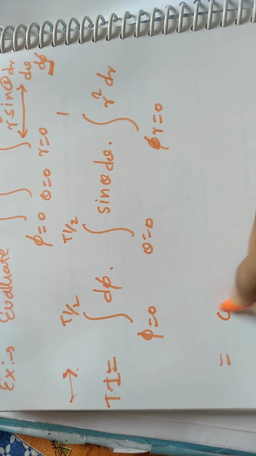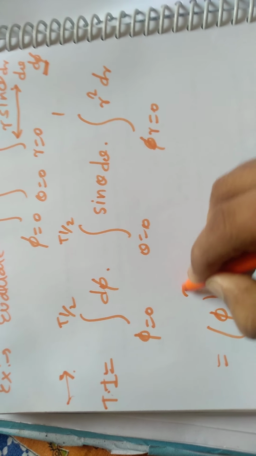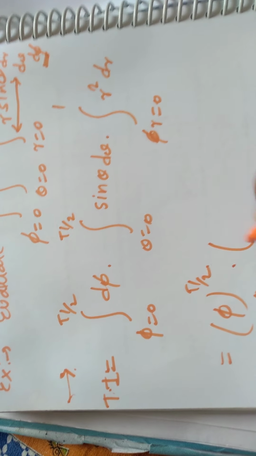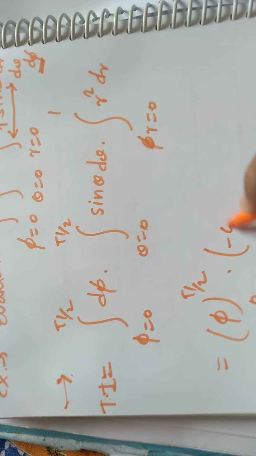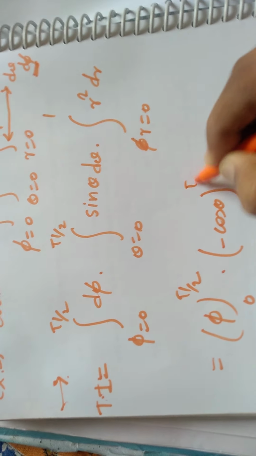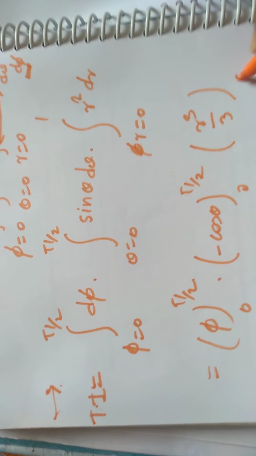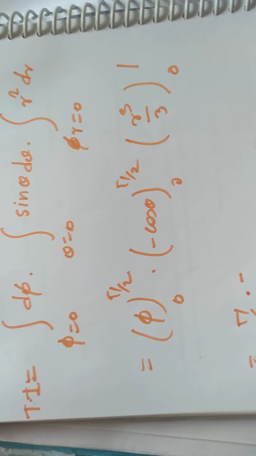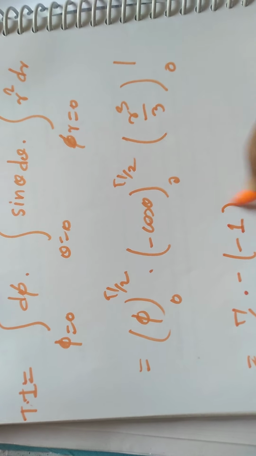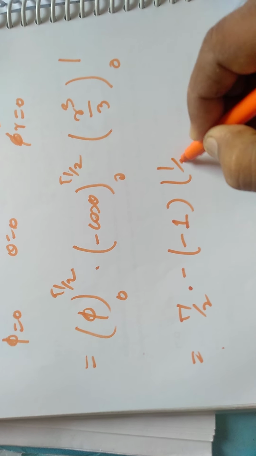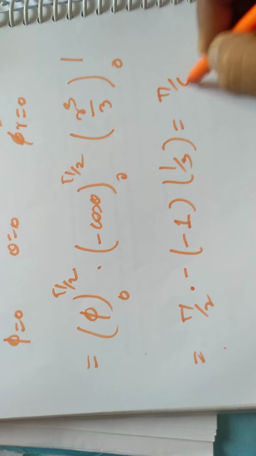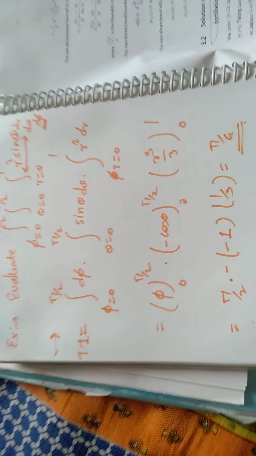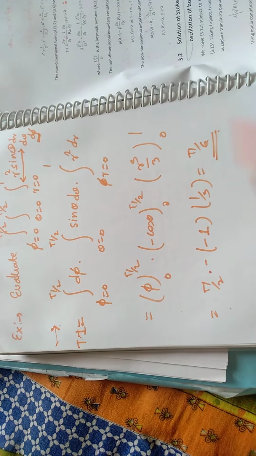Integration of d phi is phi, limits 0 to pi by 2. Integration of sin theta with respect to theta is minus cos theta, 0 to pi by 2. Integration of r square with respect to r is r cube by 3, 0 to 1. So upper limit minus lower limit: pi by 2, minus sign outside, cos pi by 2 is 0, cos 0 is 1, and 1 by 3. So the answer is pi by 6. This is how you have to solve a triple integration when all the limits are constant.